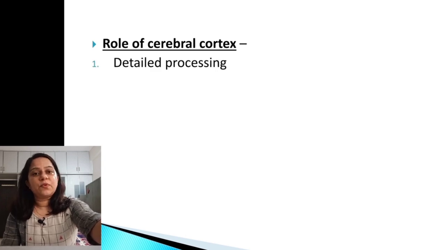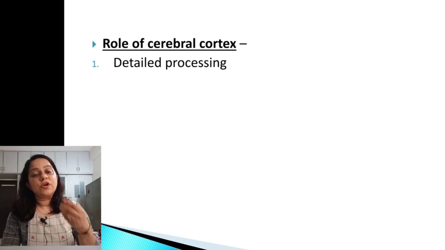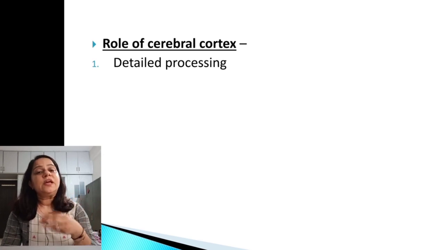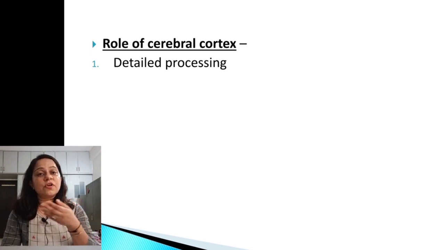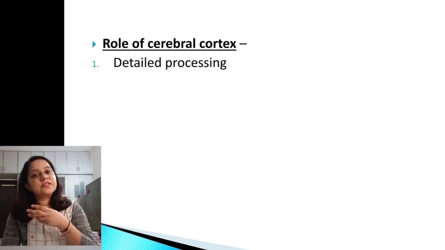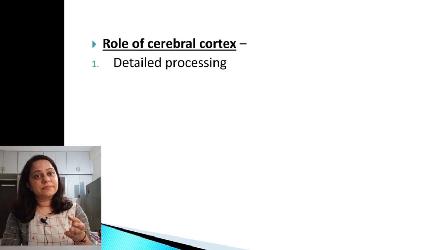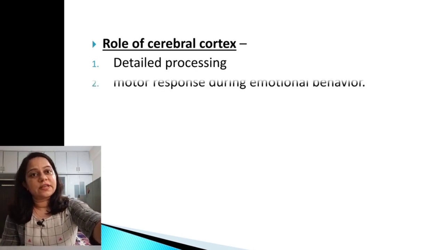The cerebral cortex is important for the detailed processing of the emotion which is perceived. For example, whenever there is a noise and the person perceives the noise, at that time detailed processing about the noise will occur, like the type of the noise, whether it is joyful or not joyful, and previous correlation from the memory, that what kind of noise it is. That kind of detailed processing will occur by the cerebral cortex.